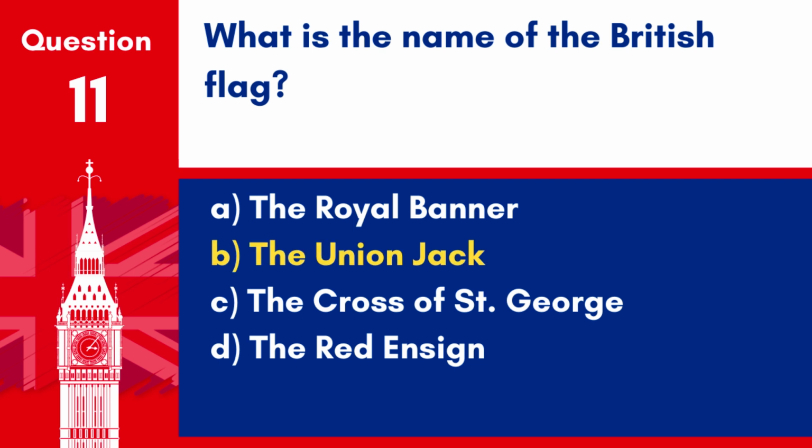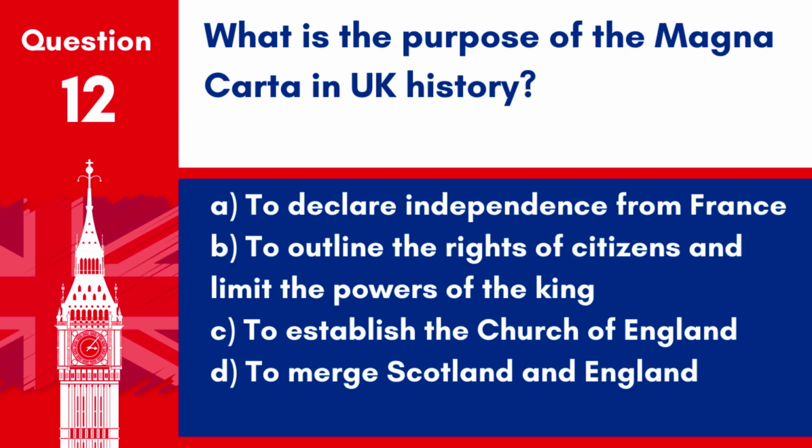Answer: B. The Union Jack. The national flag of the United Kingdom is commonly known as the Union Jack. Question 12. What is the purpose of the Magna Carta in UK history? A. To declare independence from France. B. To outline the rights of citizens and limit the powers of the King. C. To establish the Church of England. D. To merge Scotland and England.